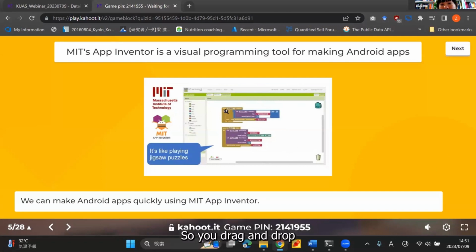You drag and drop and combine the blocks in a web application, and then we can test it on our smartphone. It's a very friendly environment even for beginners. You don't need any background in programming. I'm going to explain some of the technical details later.